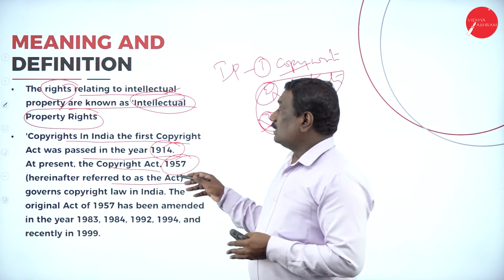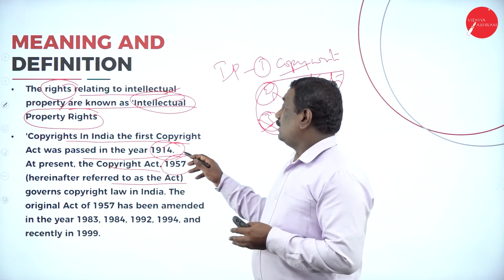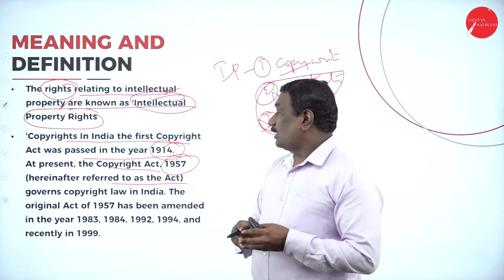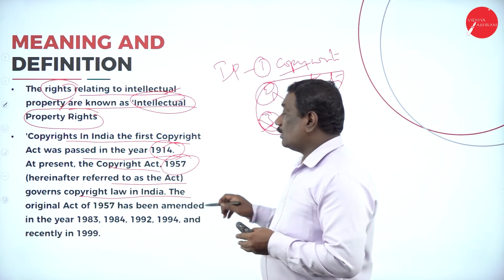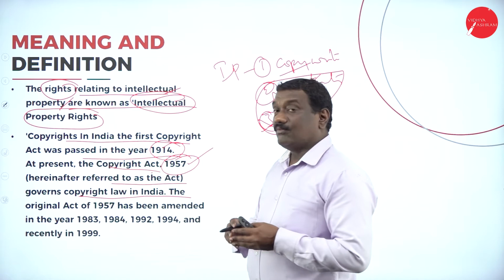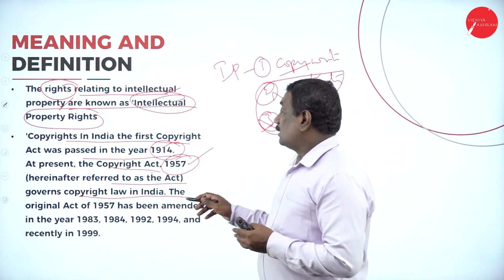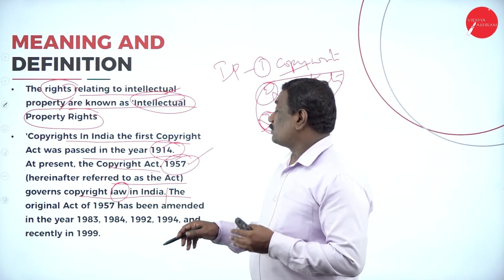So this copyright was first passed in 1914, and at present the Copyright Act of 1957 governs the copyright law prevailing in India.